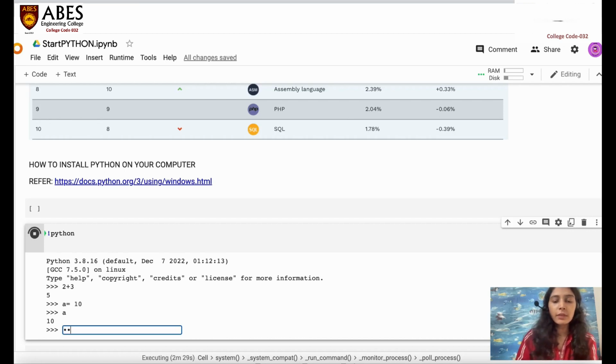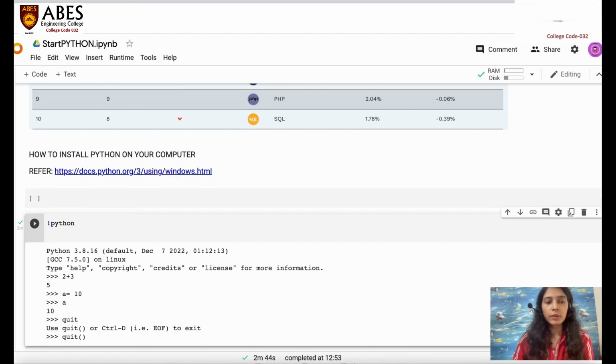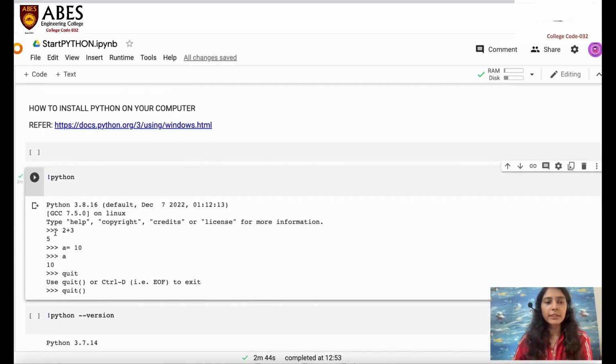So that's why we move towards these IDEs and editors to write our program. So I just want to quit from here, I want to just exit out from here, so I have to write down the quit function. So after writing the quit function, you can see that this cell is completely executed. I can move towards the next cell.